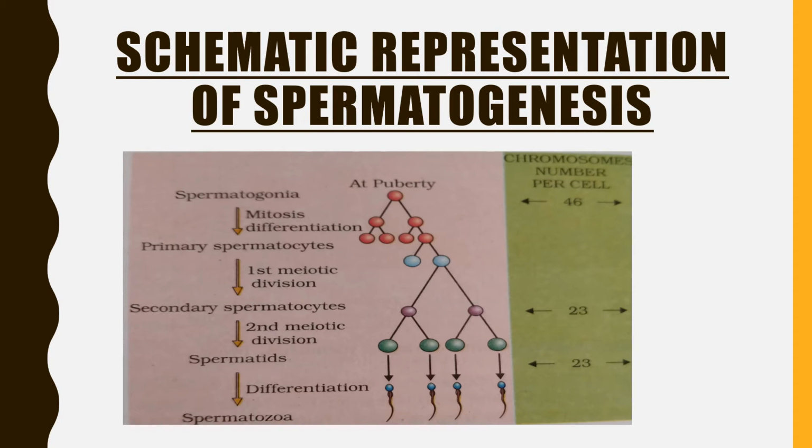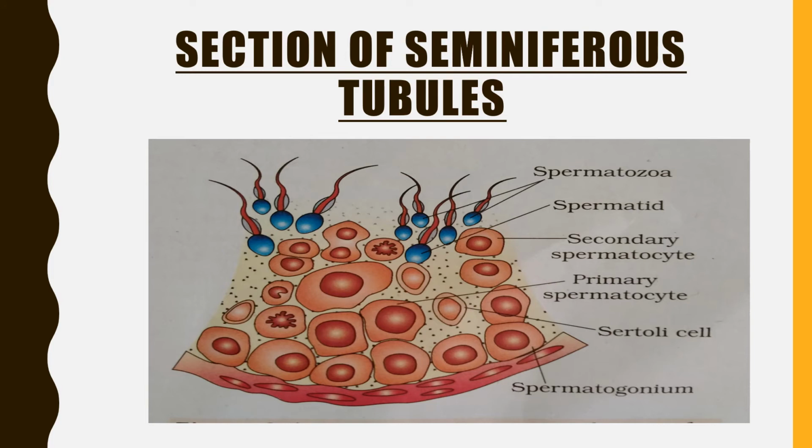When the transformation occurs, we can call the process differentiation. So this transformation occurs and then forms the motile spermatozoa. On the right side, the number of chromosomes is also shown. This is the cross section of the seminiferous tubules. Here we can see the different stages of the sperm, meaning how the spermatozoa are formed from the spermatogonia.